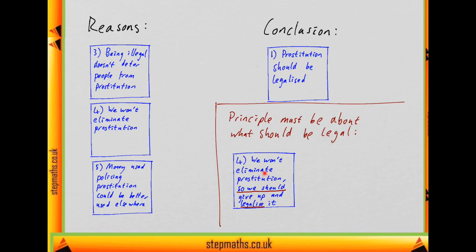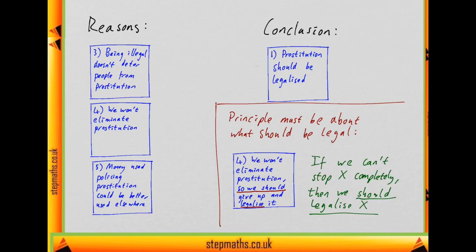So it looks like this is a case where the writer is actively drawing this conclusion from a piece of information, which is that we won't eliminate prostitution. So at least in this sentence, it looks like what the writer is relying on is the principle that if we can't stop prostitution completely, then we should legalise prostitution. And we're looking for an illustration of this principle, so it's going to be another case. So I've just replaced prostitution with an X, because whatever illustration turns out to be the answer, it's going to be about some other situation. So this is a plausible guess for the principle behind the argument. Let's have a look at the options and see if any of them actually illustrates this principle.